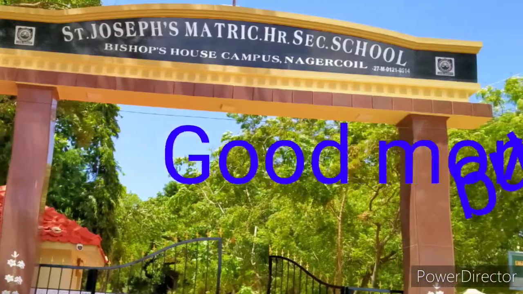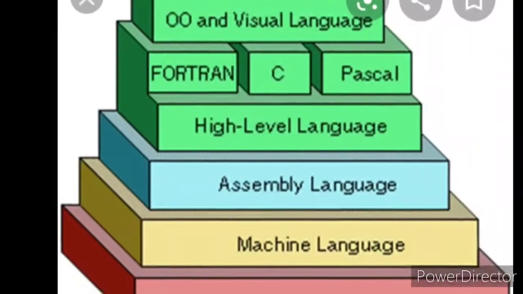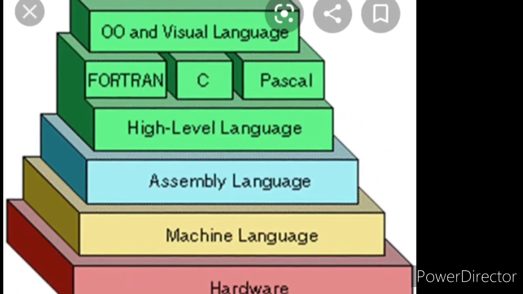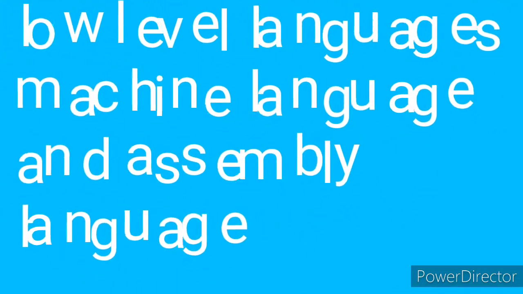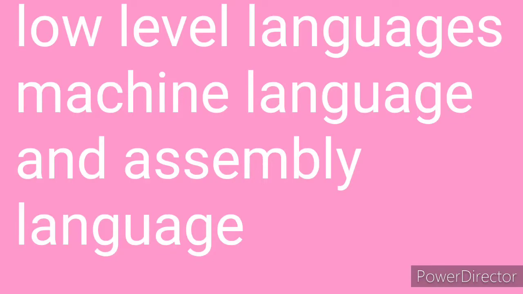Last class we discussed the types of computer languages. There are two types of computer languages. They are low level language and high level language. What are the two categories of low level language? The two categories of low level languages are machine language and assembly language.